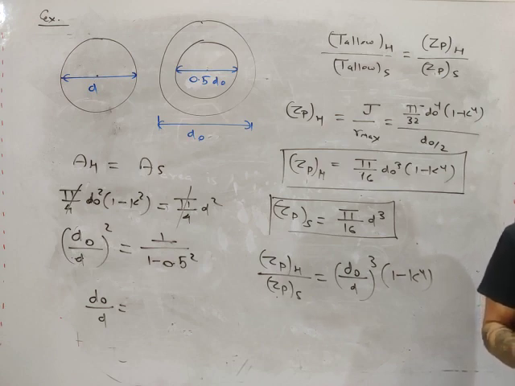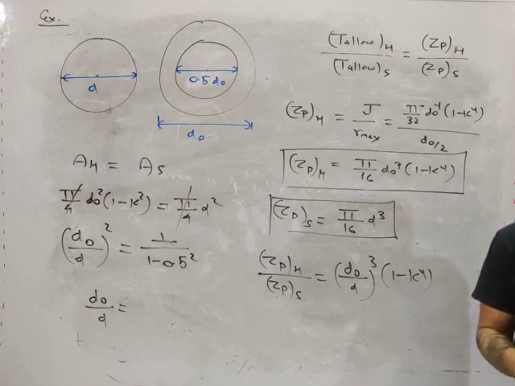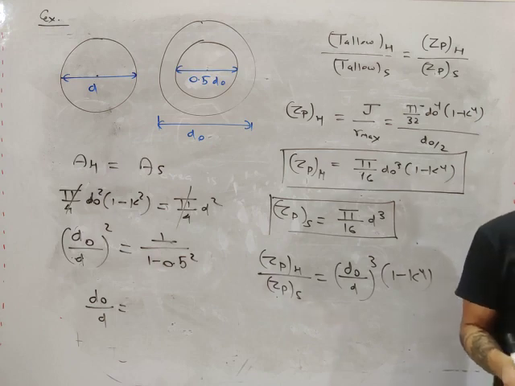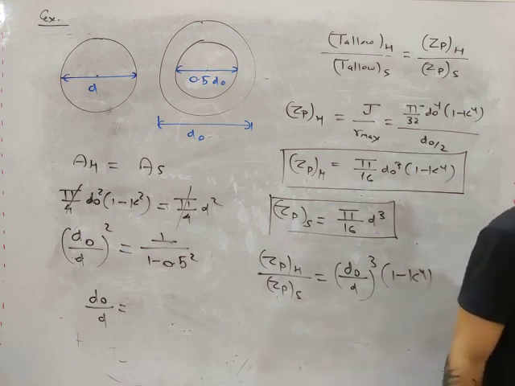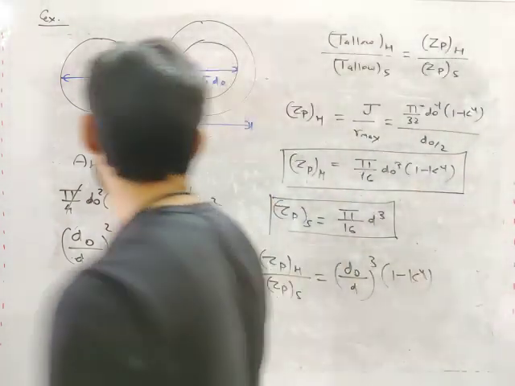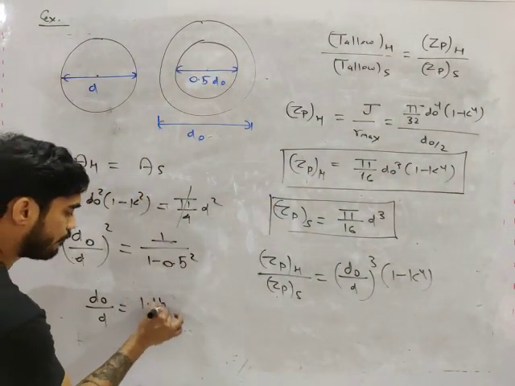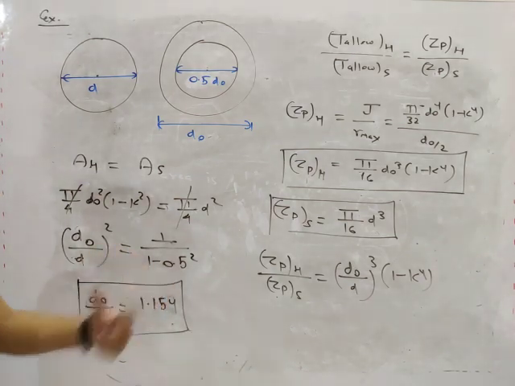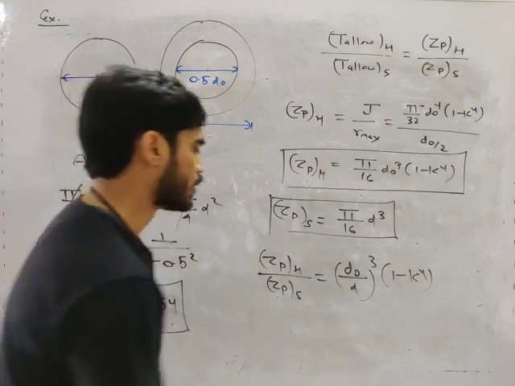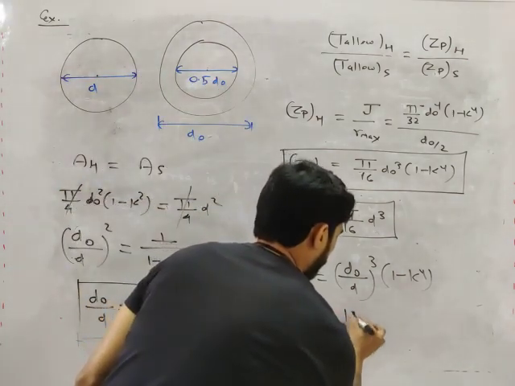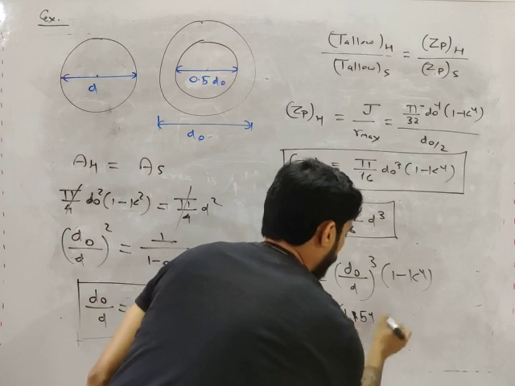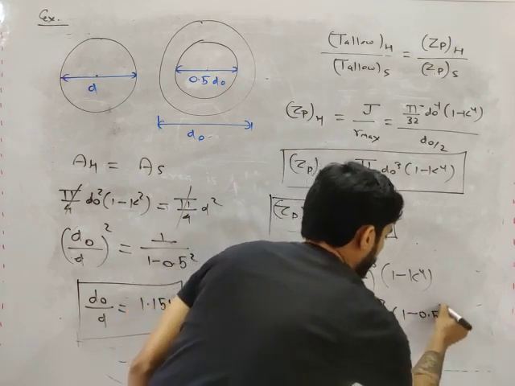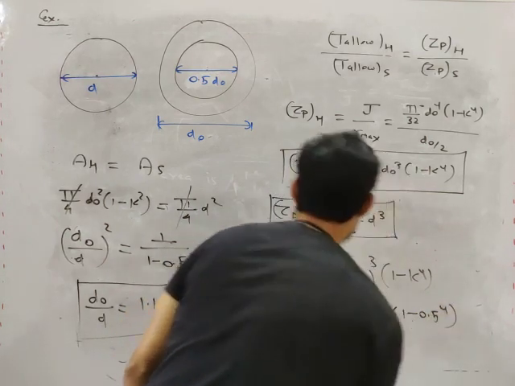So root over 1 upon 1 minus 0.5 square. So it is 1.154, right? D outer is equal to 1.154 d. So d outer by d ratio we have got. Put it here. What will you get? 1.154 whole cube into 1 minus 0.5 whole to the power 4.